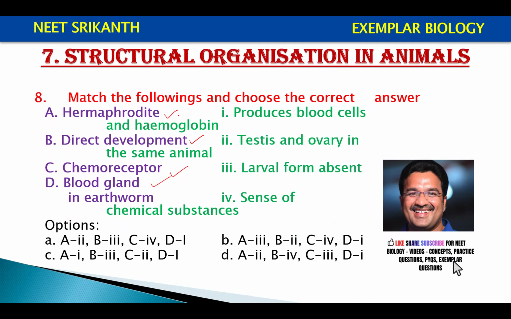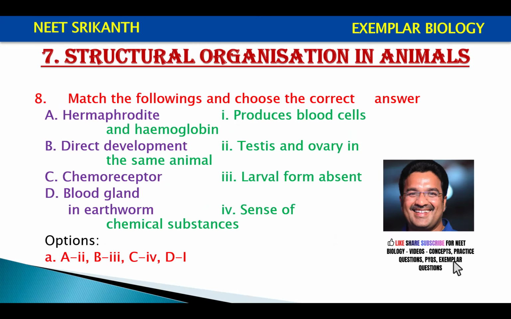Then let's start. What is hermaphrodite? Both testes and ovaries are in the same animal. If the larval form is absent, we say direct development. Chemoreceptor senses chemical substances. The blood gland of earthworm produces blood cells. Except this, the remaining three are included in the syllabus. So our answer is option A.